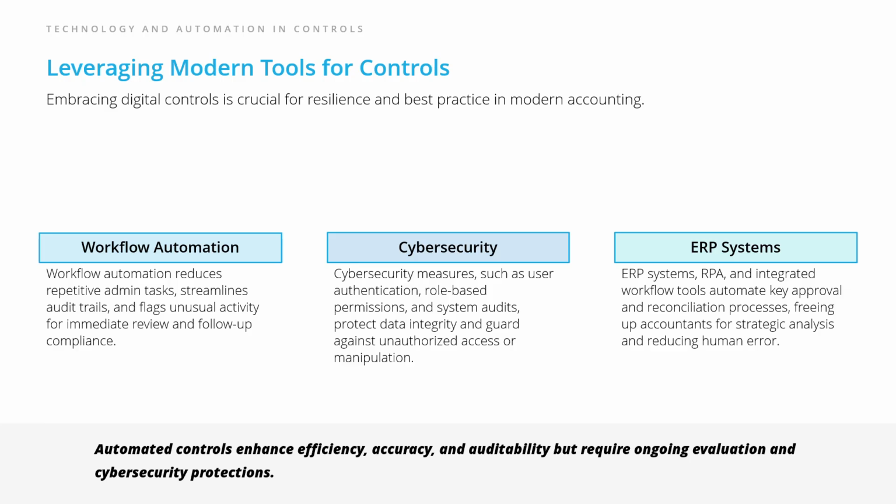This frees up accountants for strategic work and reduces human error, while robotic process automation, RPA, adds even more efficiency. Automated controls bring huge advantages in accuracy and auditability, but it's important to keep evaluating these systems and maintaining robust cybersecurity protections. Thank you for joining us on this journey through internal controls. By understanding and applying these principles, you'll lay the groundwork for reliable, transparent, and secure financial operations.